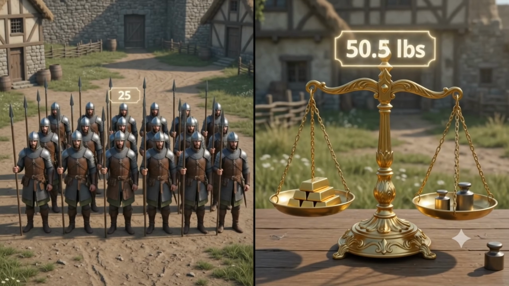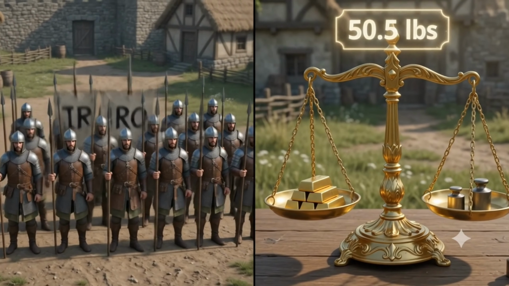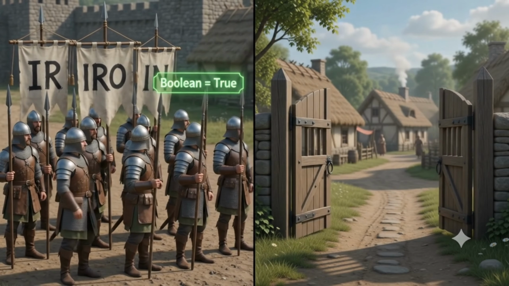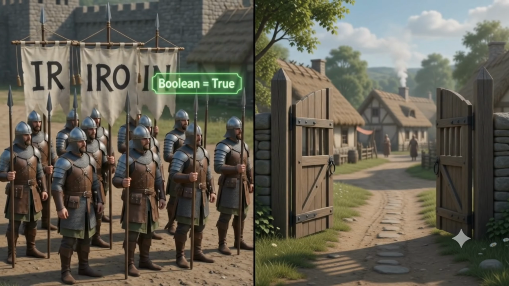Not all resources are the same. An integer is a whole unit. You cannot have half a soldier. A float is a precise decimal. A boolean is a simple gate switch: True for open, False for closed.